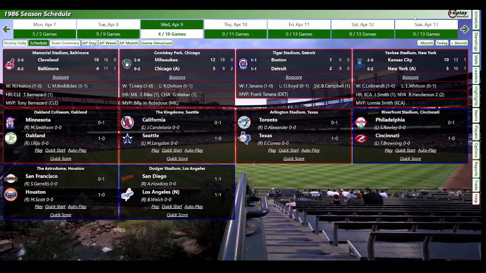Mike Scott will start in game two. Of course, he becomes the ace of the Astros, but right now they don't know he'll be the ace because they haven't seen the season play out. So right now he's their number two guy behind Nolan Ryan, and he'll try to get the Astros off to a 2-0 start. And the Padres against the Dodgers and Hawkins, maybe he'll throw a no-hitter and lose.